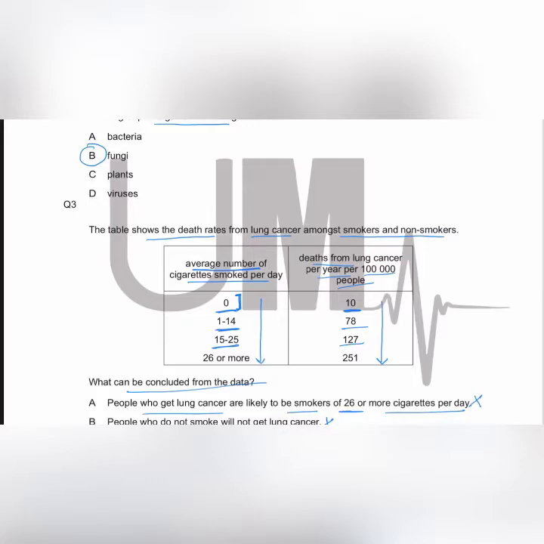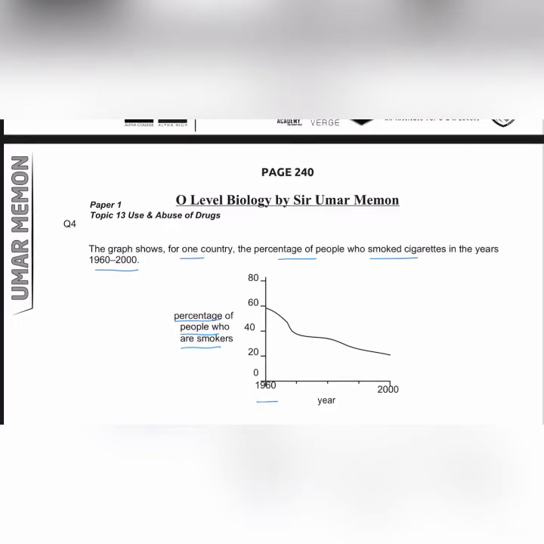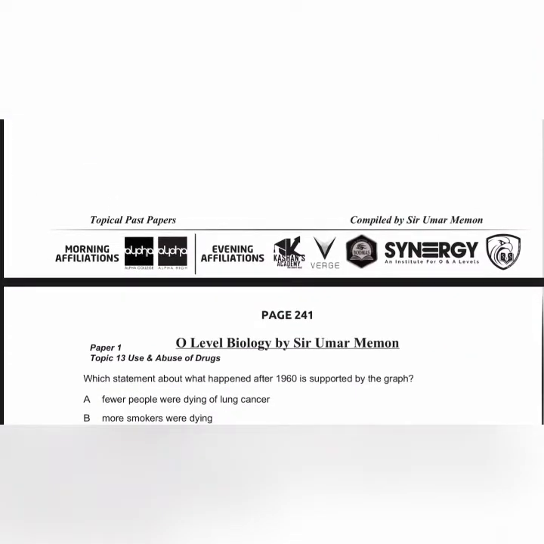Let's move towards question 4. The graph shows for one country the percentage of people who smoke cigarettes in the year 1960 to 2000. If you look at the graph, we see that on the y-axis there is percentage of people who are smokers, and we can see that as the years pass by, 1960 to 2000, the percentage of people who are smokers is decreasing. Now let's look at the question. Which statement about what happened after 1960 is supported by the graph?